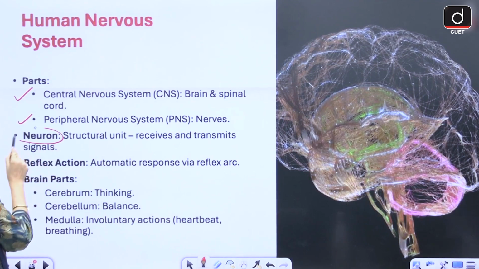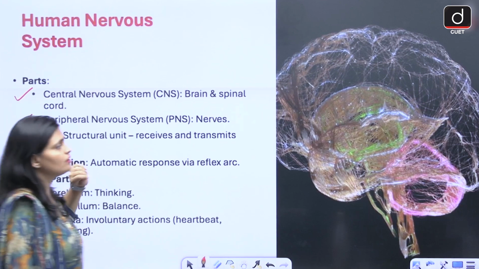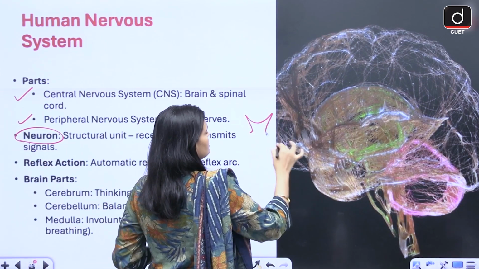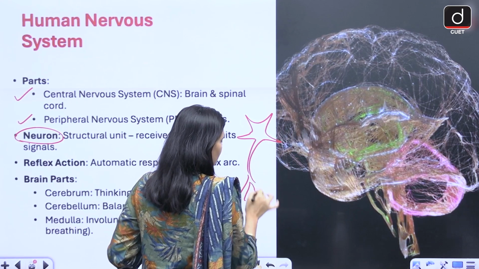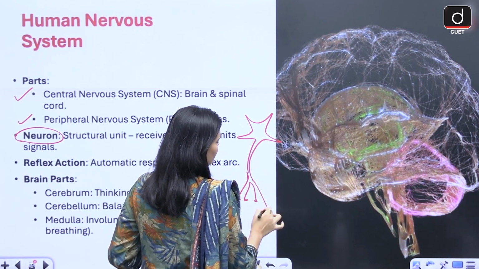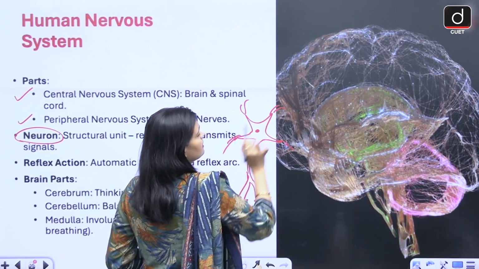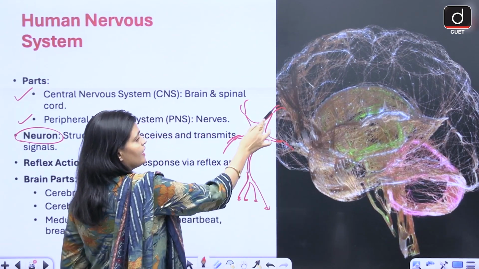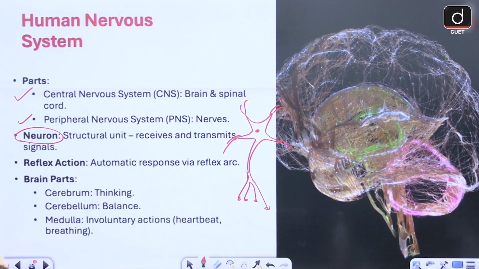Now the nervous system is made up of neurons, which is a structural unit. So like in kidney we have nephrons as structural unit, neurons is the structural unit of nervous system. Neurons look like this. This is the structure of your neurons, right? It is having several parts. ठीक है, ये neurons का structure है, having dendrites, cell body, axon and nerve ending.